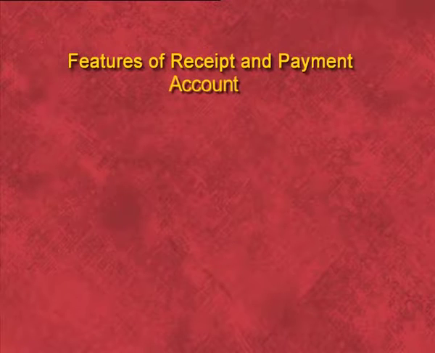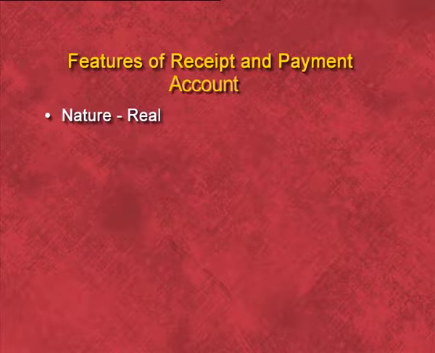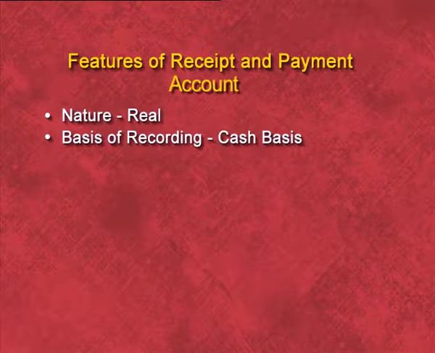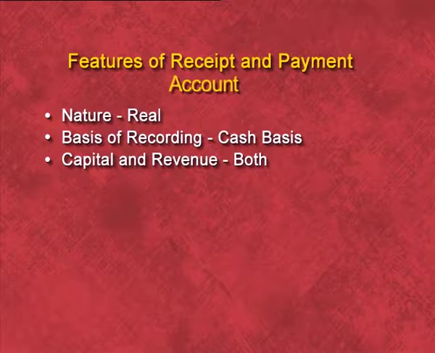Now you can see the features of the receipt and payment account. First, its nature. The receipt and payment account is a real account. Second is basis of recording. Whenever cash comes, we record it on the debit side, and whenever cash goes, we record it on the credit side. That means we use the cash basis of recording. Third, capital and revenue items. All capital items and all types of revenue items are recorded in the receipt and payment account.